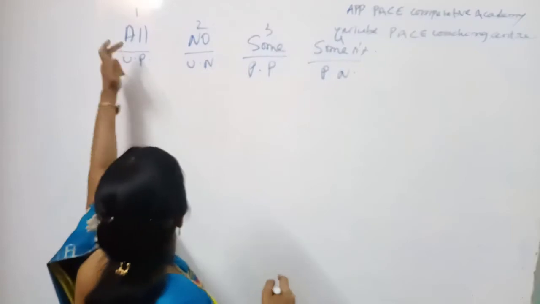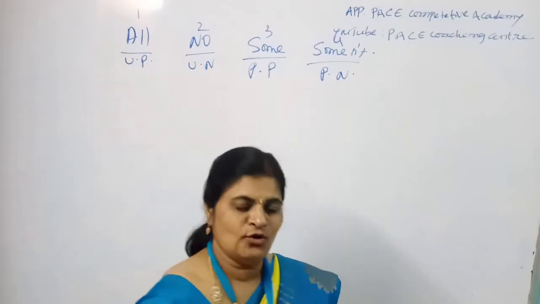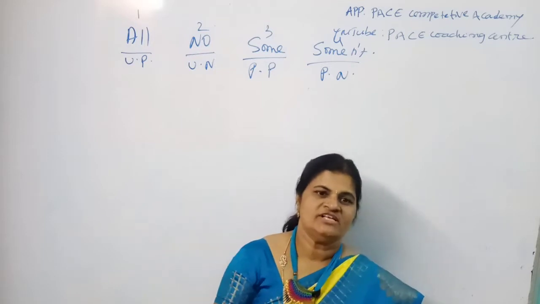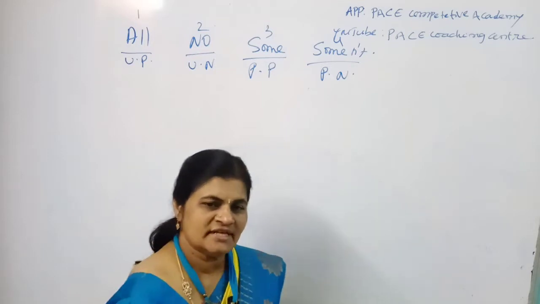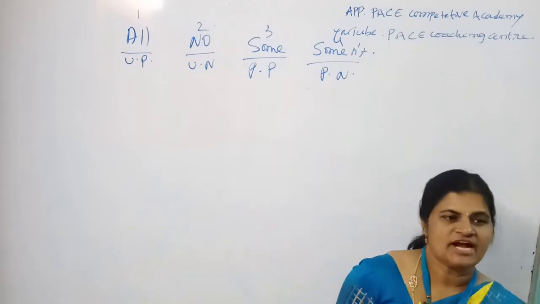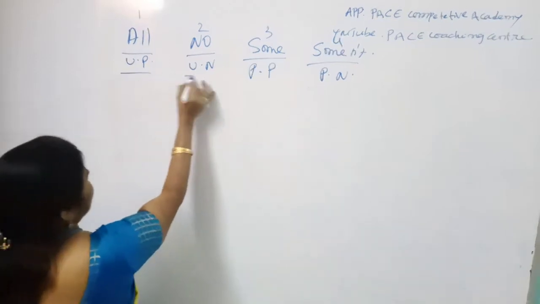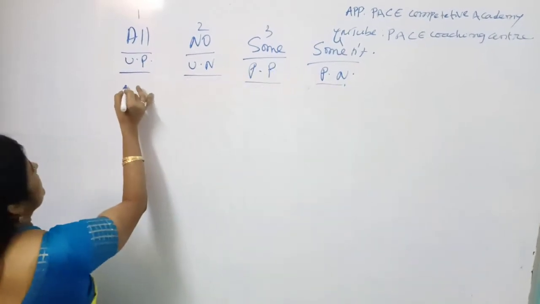Once again I will explain. All comes under which category? Universal positive. No comes under which category? Universal negative. Some comes under which category? Particular positive. Some not comes under which category? Particular negative. And we just put pet names for these four categories.